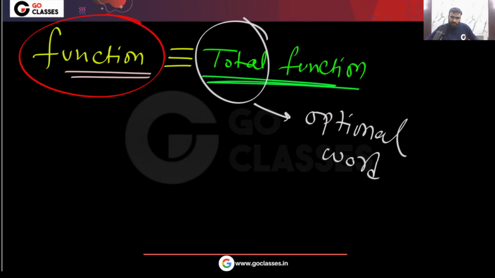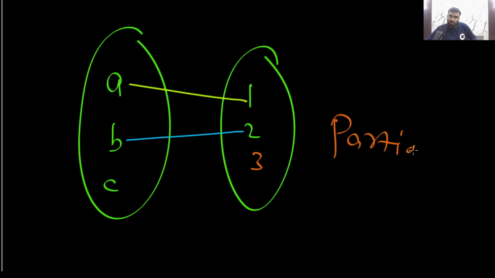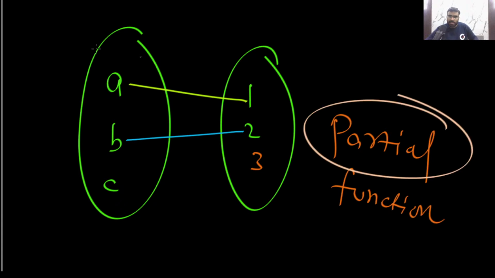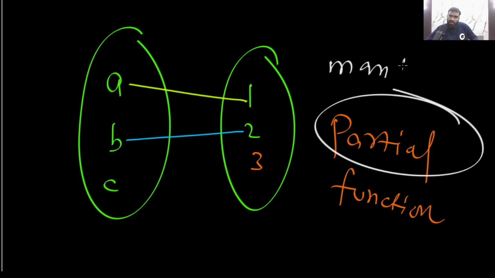Okay, so partial function is there. For example, partial function is like this. If you have a, b, c, and you have 1, 2, then you can see this is a partial function. Note this function, this is a partial function. But here this word is mandatory. Please understand, this partial word is mandatory. Understood? So partial function is like this.